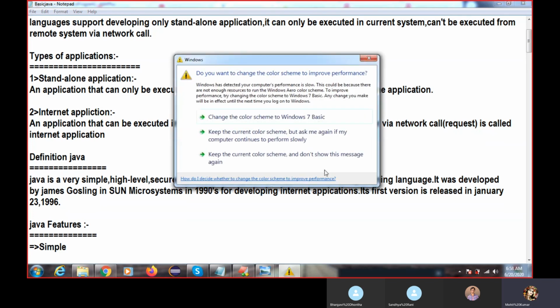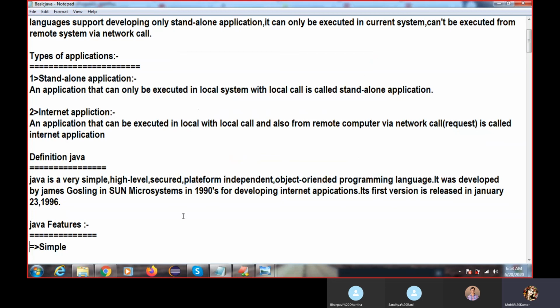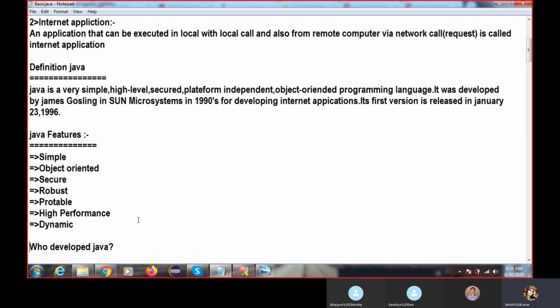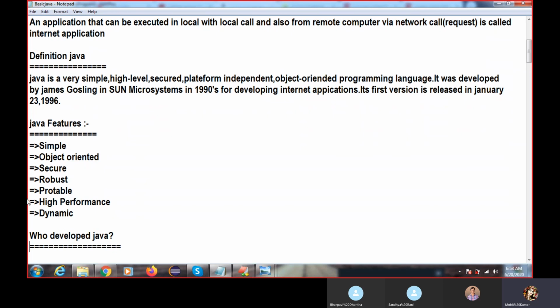Its first version was released on January 23, 1996. So what are the features of Java? The features of Java are: simple, object-oriented, secure, robust, portable, high performance, and dynamic.